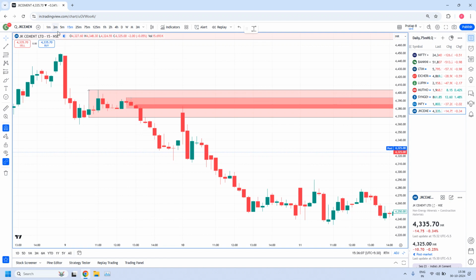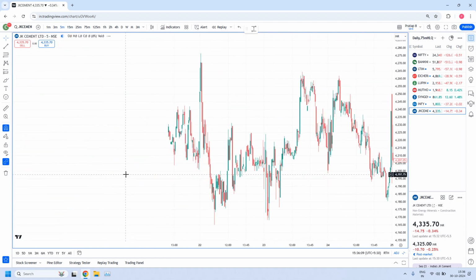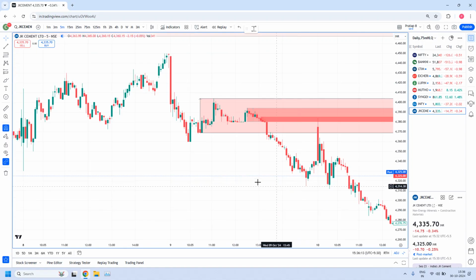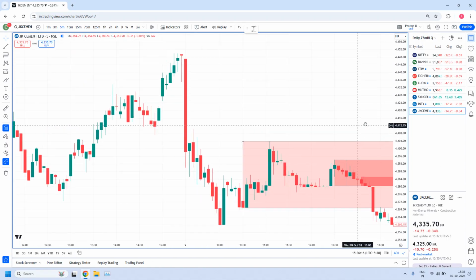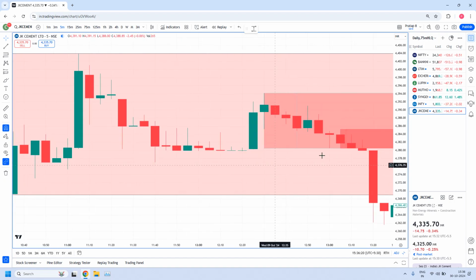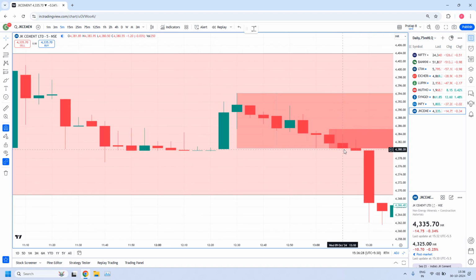Within this 15 minutes zone, we have a fine-tuned 5 minute zone. Here you have a drop candle, 4 base candles and then a drop candle. I adjusted it to within this 15 minutes zone. Why didn't I extend it?